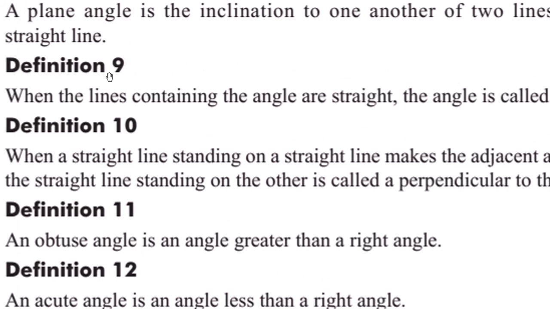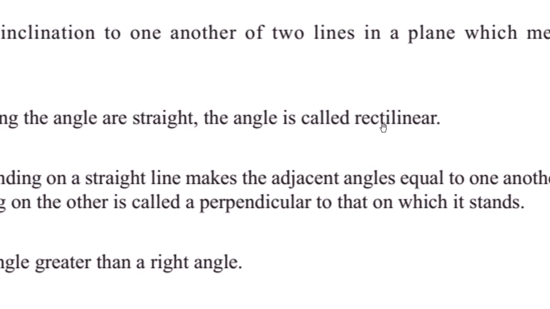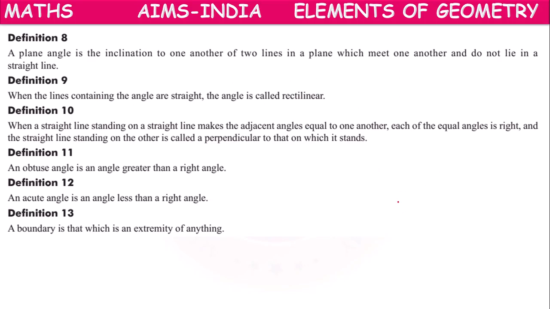So next, definition 9. When the lines containing the angle are straight, then the angle is called rectilinear. Meaning when there are two lines, this is one line and this is one line, and this is their meeting point. If the two lines are straight, then this angle of inclination is called a rectilinear angle or linear angle.